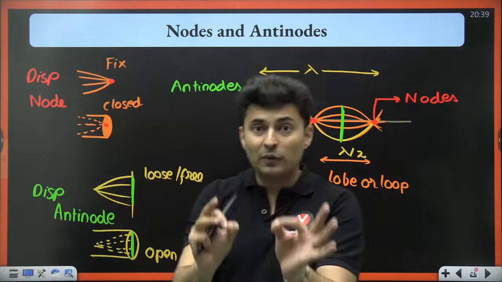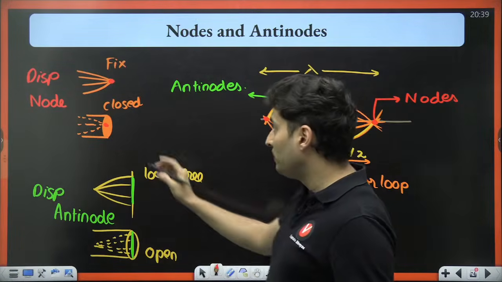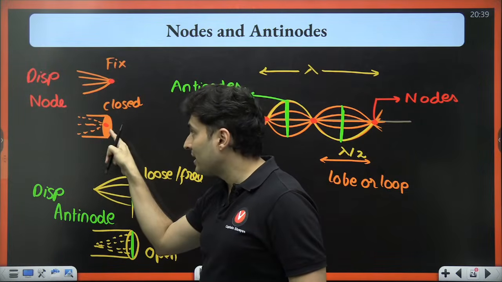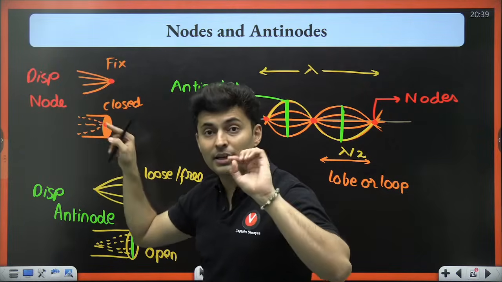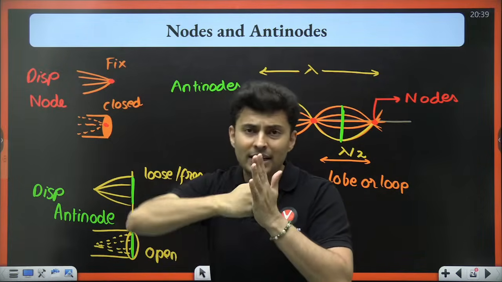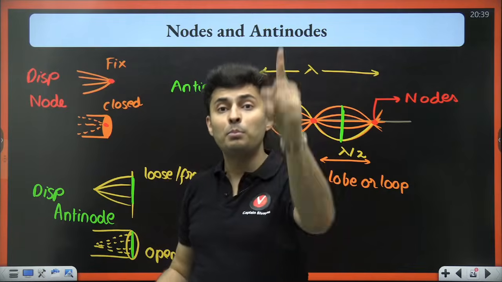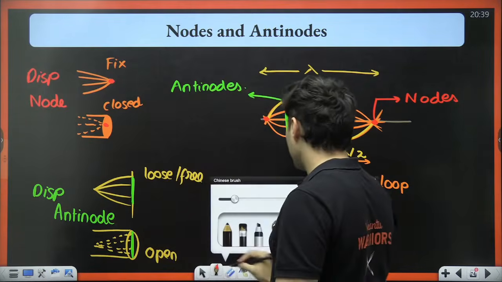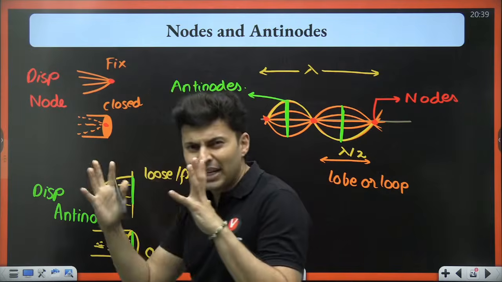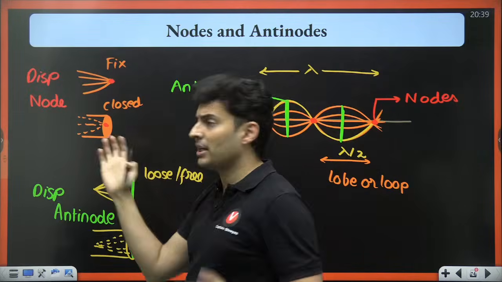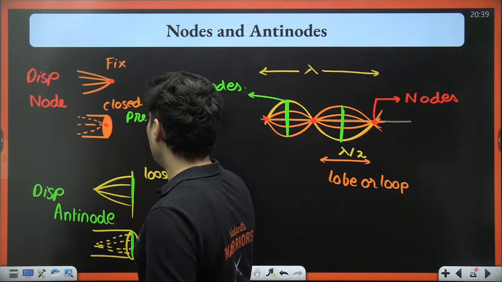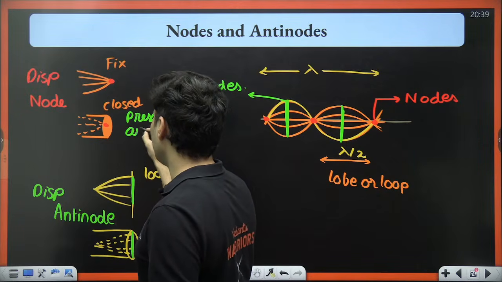So in case of a pipe, on the closed side you have a displacement node, meaning the particles have nowhere to go. So it is having zero displacement, but pressure wise it will be an antinode. Maximum variations of the pressure happen at this part, so it will be a pressure antinode.